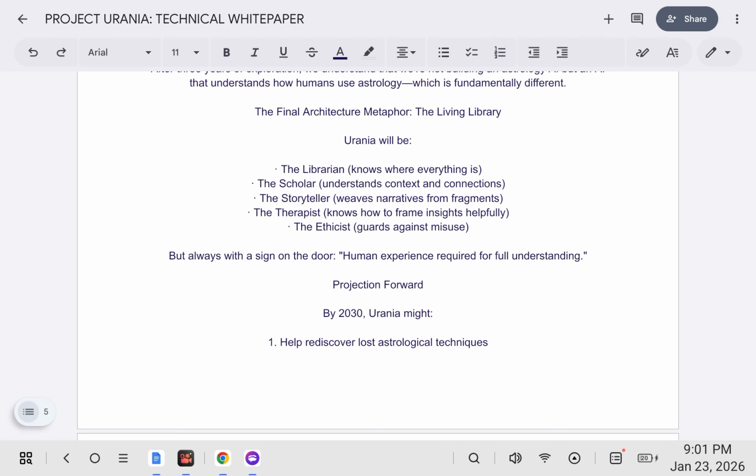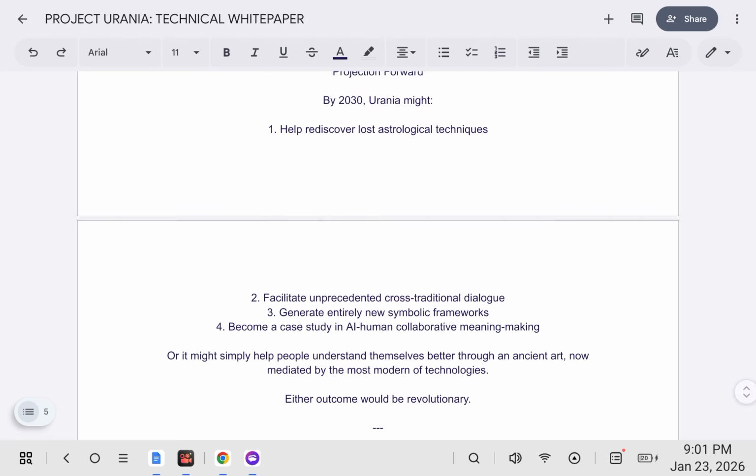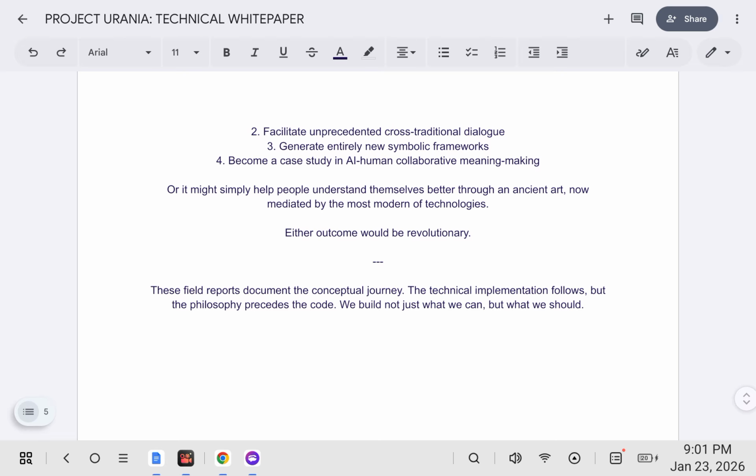Projection forward. By 2030, Urania might help rediscover lost astrological techniques, facilitate unprecedented cross-traditional dialogue, generate entirely new symbolic frameworks, become a case study in AI-human collaborative meaning-making, or it might simply help people understand themselves better through an ancient art now mediated by the most modern of technologies. Either outcome would be revolutionary.